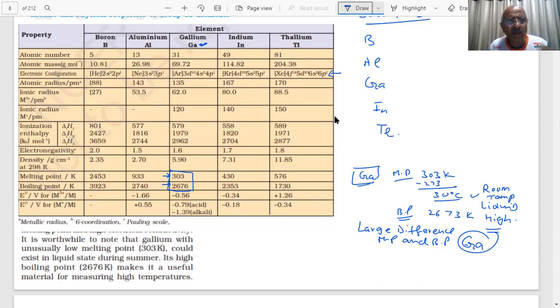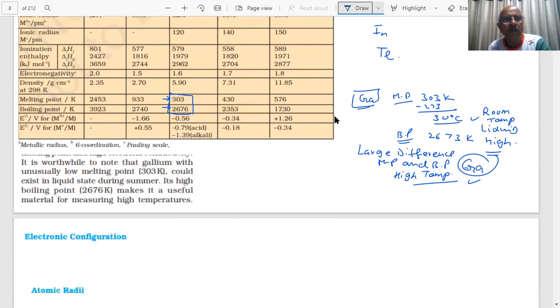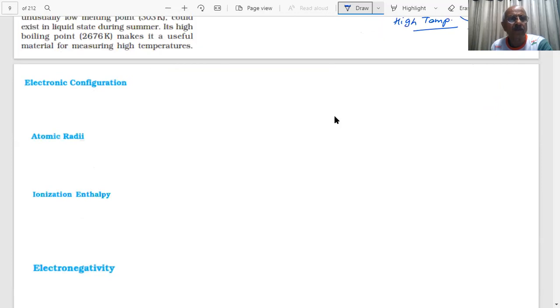If you want to measure high temperatures, the boiling point is very high, student. It will not boil. So certain measurements of temperature require high temperature, in some cases. So this will be an important point. Some properties are important somewhere.